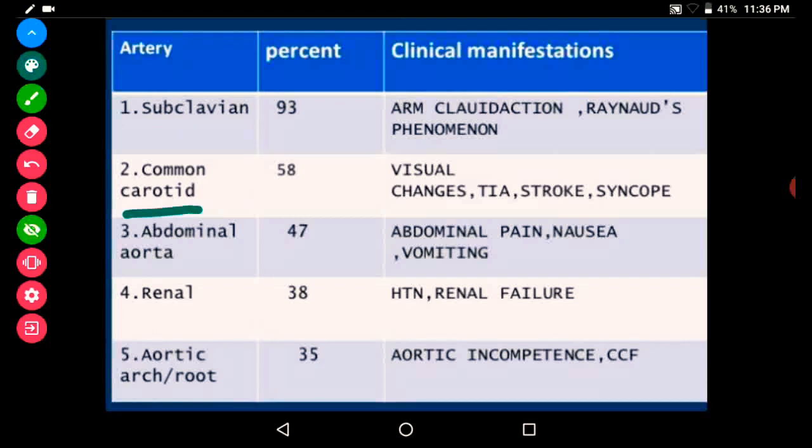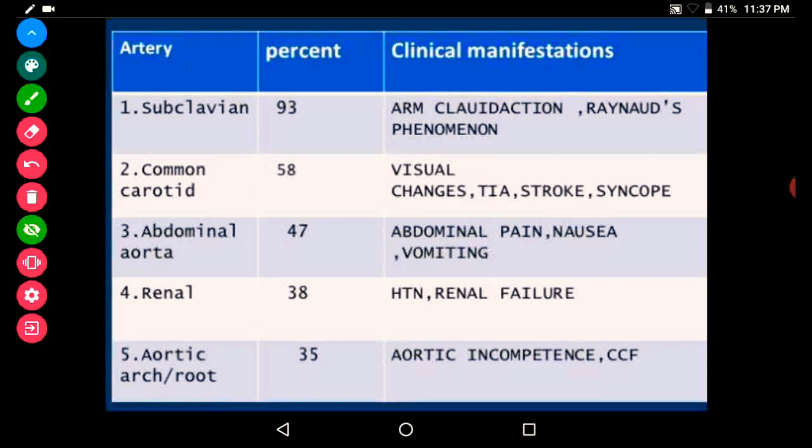If the common carotid artery is involved, we know that the common carotid artery divides into the external carotid artery and the internal carotid artery, and the ophthalmic artery is a branch of the internal carotid artery. So there will be visual changes if the common carotid artery is affected. That is because of the granulomatous inflammation, the lumen is reduced, so blood flow through the lumen is reduced and there will be decreased perfusion. The internal carotid artery also supplies the brain, so it can cause TIA, stroke, syncope, etc.